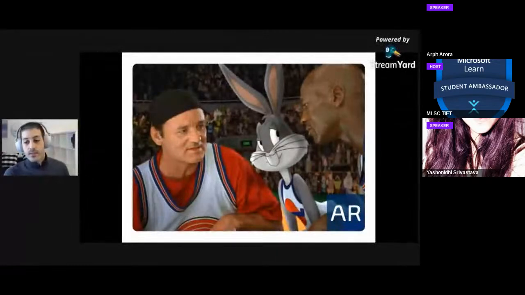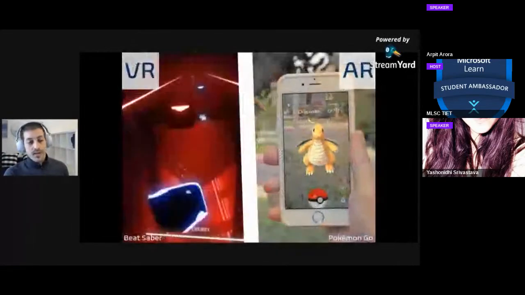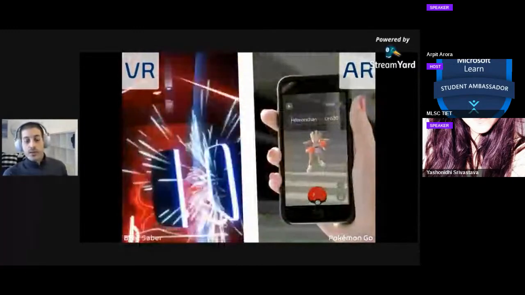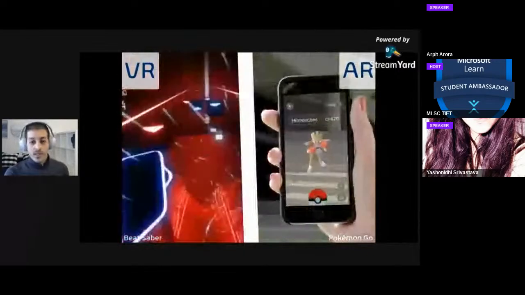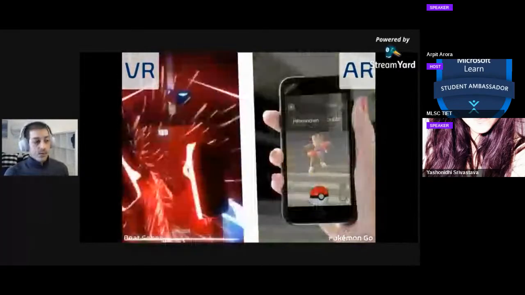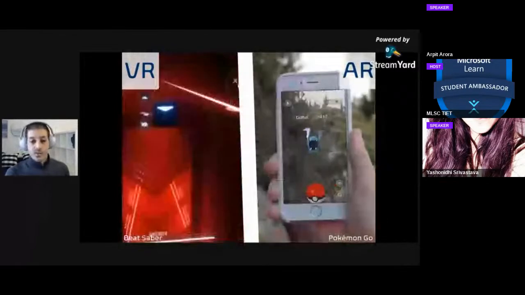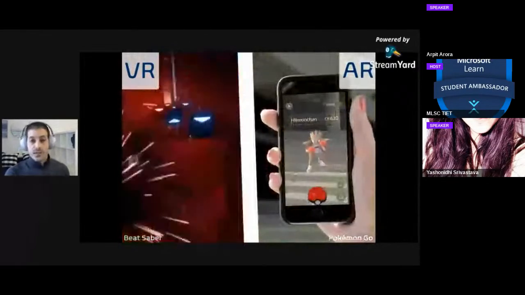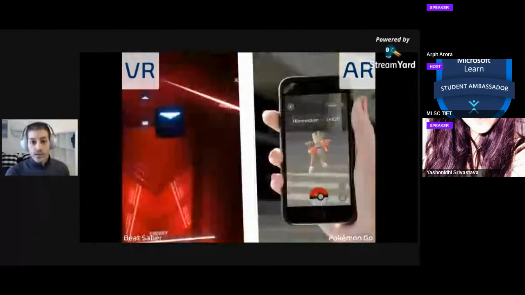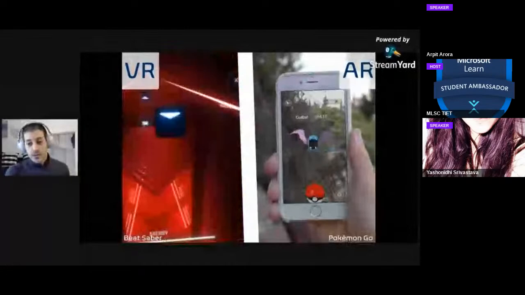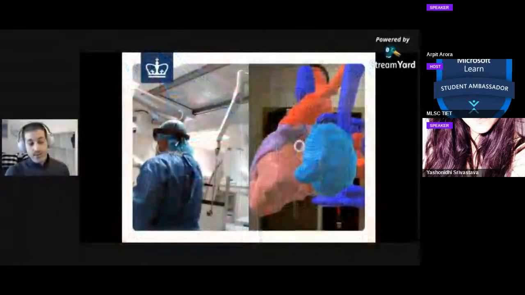Another real world example that all of you probably know is something like Pokemon Go, when people are running around interacting with digital monsters that are not really there. That's a really good example of augmented reality. Or for virtual reality, we have something like Beat Saber, where you're slashing cubes based on the rhythm of your music in a fully CGI and fully 3D environment that you can't see the real world through.